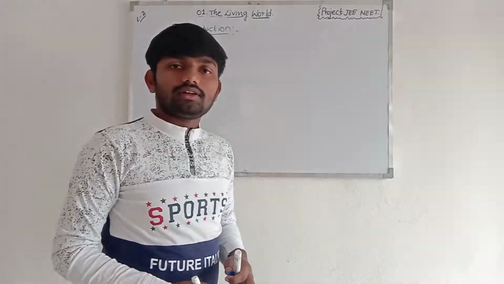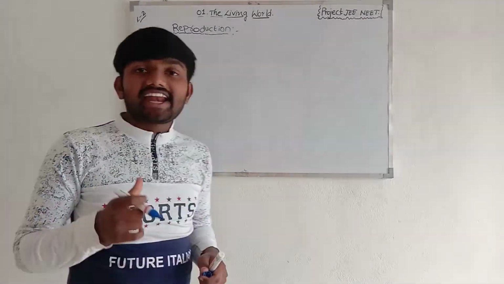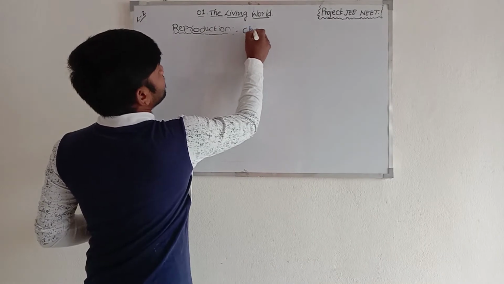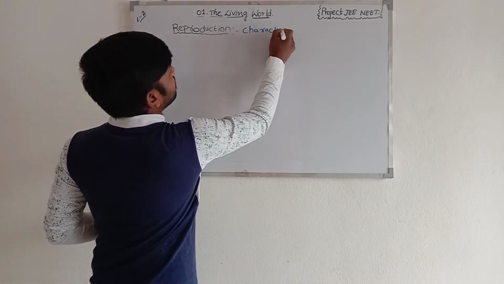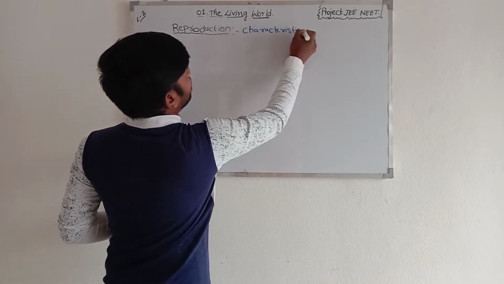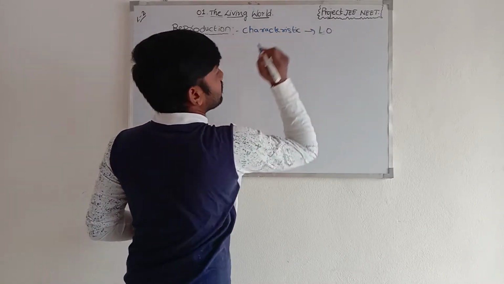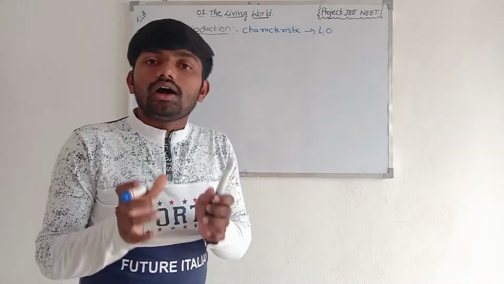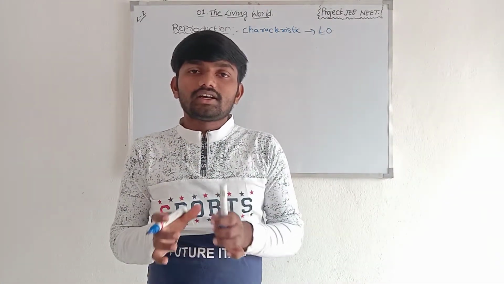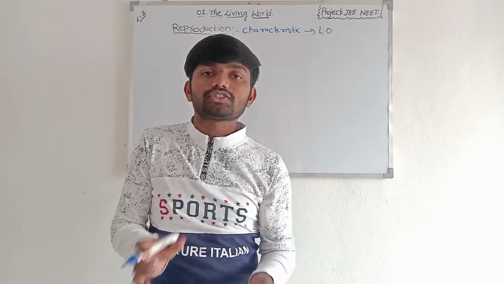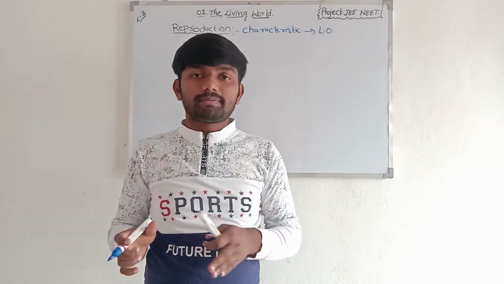Reproduction is a characteristic of living organisms. It means the production of progeny similar to those of its parents.